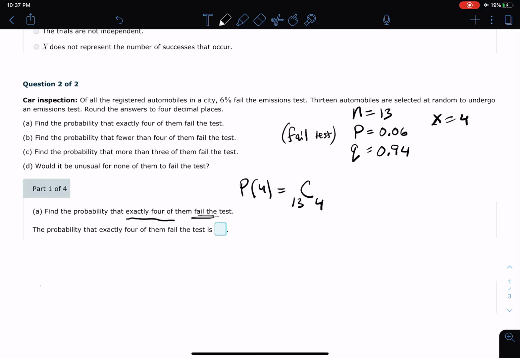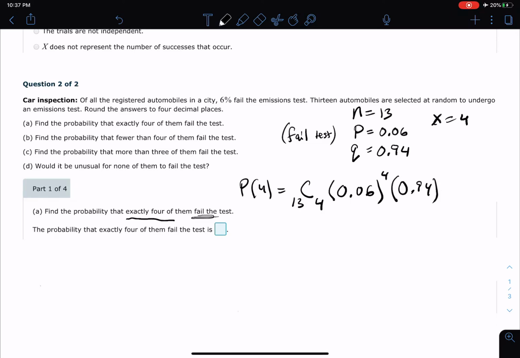And the next one shows the difference. It's not exactly, so we'll see how we actually tackle that problem. So we got the combination of 13 choose 4. Now the next variable that needs to be filled in is going to be the probability P, the probability of success, in this case failing the test, which is 0.06. And how many are going to fail the test? Well, it says we want exactly 4 of them to fail, so that's going to be raised to the 4th power. And then, of course, passing the test is going to be its complement, 0.94.